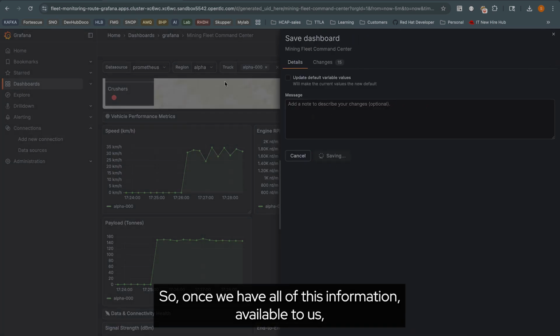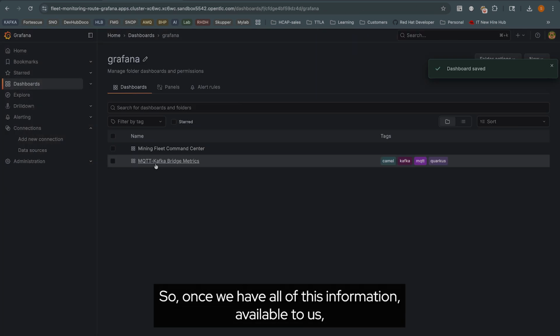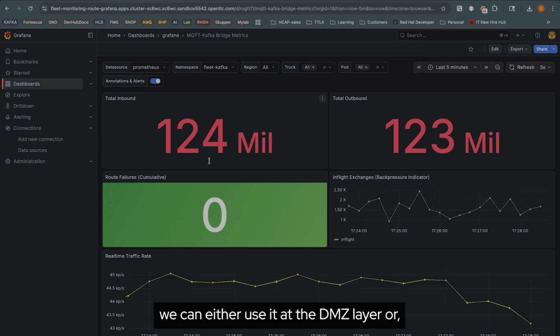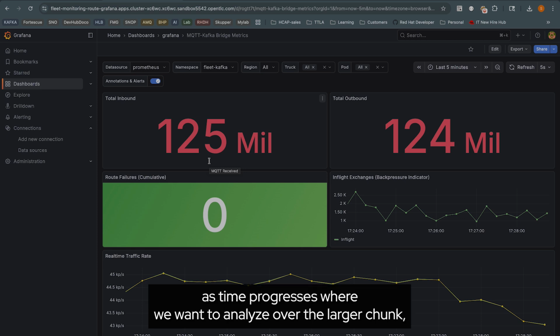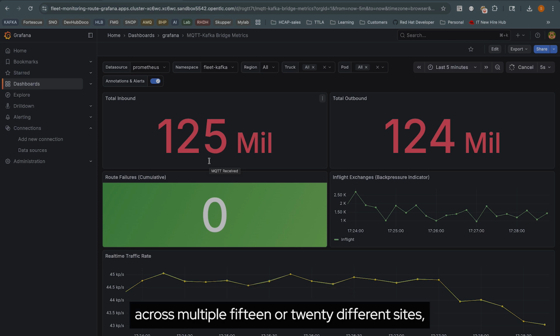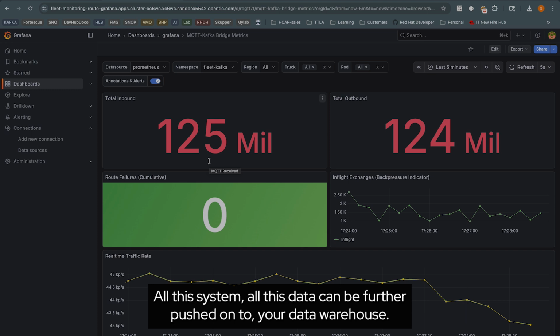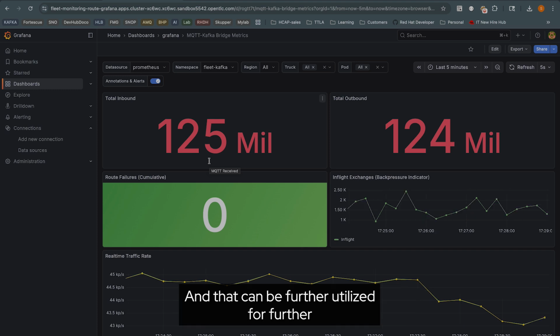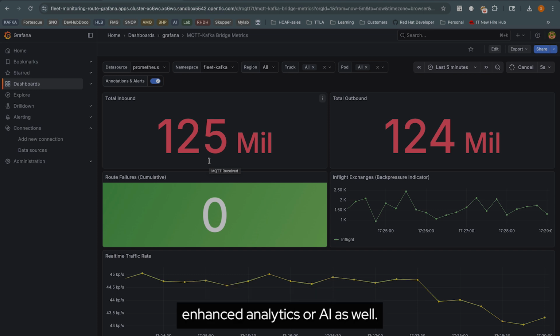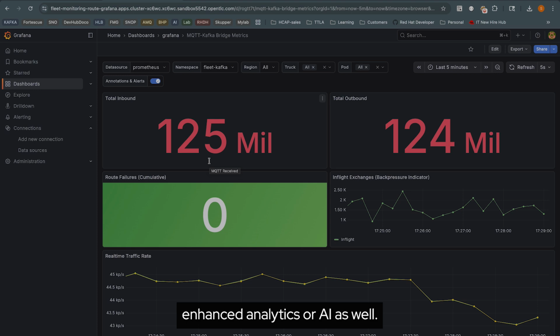So once we have all of this information available to us, we can either use it at the DMZ layer, or as time progresses, we may want to analyze over a larger chunk across multiple, 15 or 20 different sites, depending on how many sites we have. All this data can be further pushed onto your data warehouse, and that can be utilized for further enhanced analytics or AI as well.